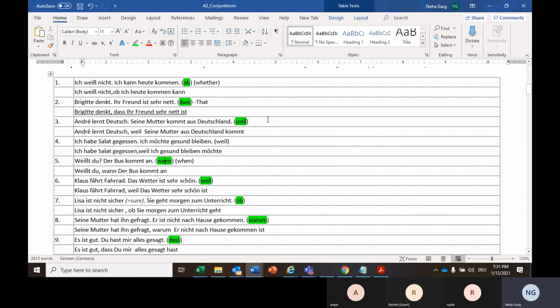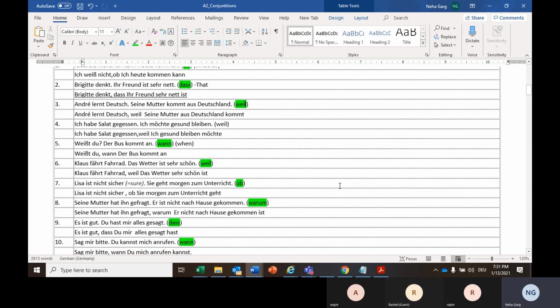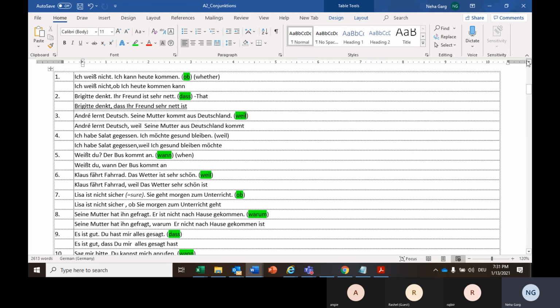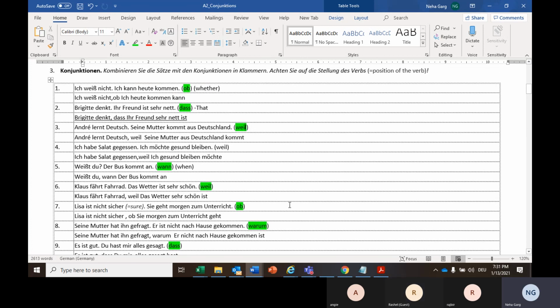So there can be many sentences where you can use ob, dass, weil, wann, und so weiter. So try to make like 2 sentences from each conjunction, because they are like only 4 5.